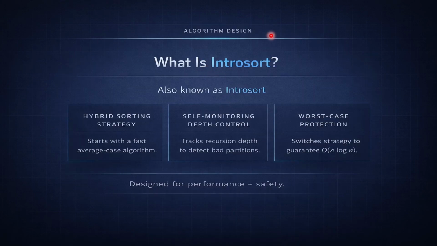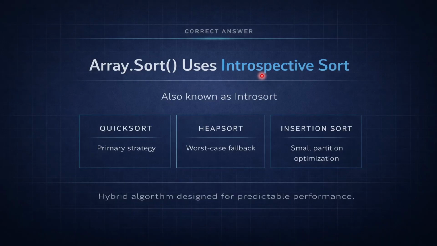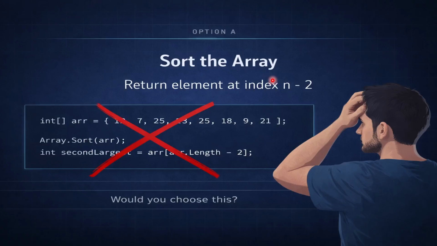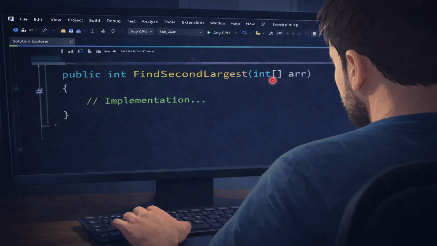Only thing is the name is intro sort, introspective sort, because internally .NET is doing all the introspection for us. But we don't want to get into that, right? We want to solve this problem and move on. And we also want to give an impression that I'm the right candidate who knows which algorithm is to be used. So let's flip to Visual Studio.